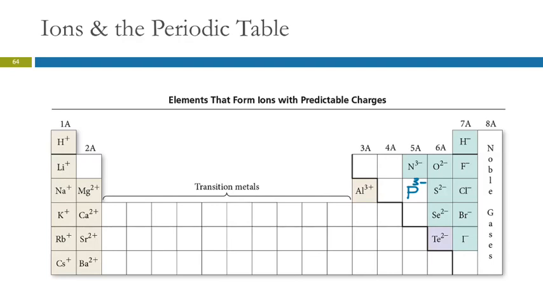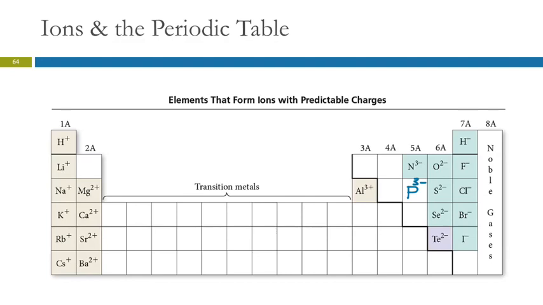How do you determine whether it's positive or negative? That's a great question. All of the nonmetals on this side of that line will be negative. Nonmetals are negative, and all of the metals are going to be positive. So that's one way to remember. The reason these are positive is that the easiest way for them to have the same number of electrons as a noble gas is to just lose 1 or 2, or for aluminum, 3 electrons.